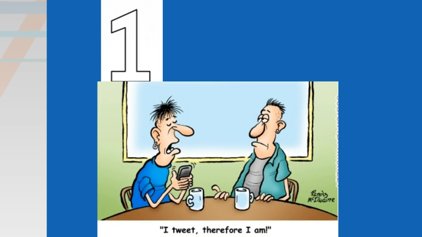The first, if you look at this little cartoon, which is based on a very famous saying, I tweet, therefore I am. There's 2 verbs in here, tweet and am, to tweet and to be. And they show you the 2 basic categories of verbs: action verbs, to tweet, and state of being verbs, to be.